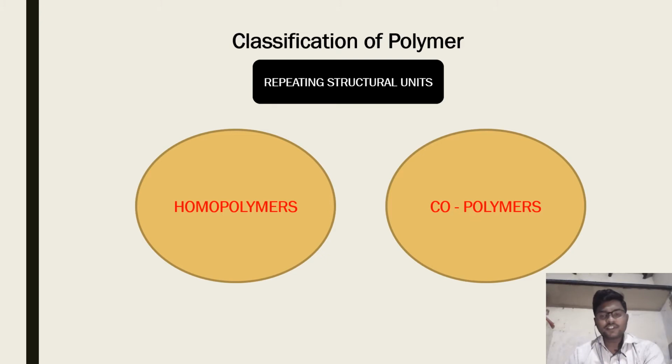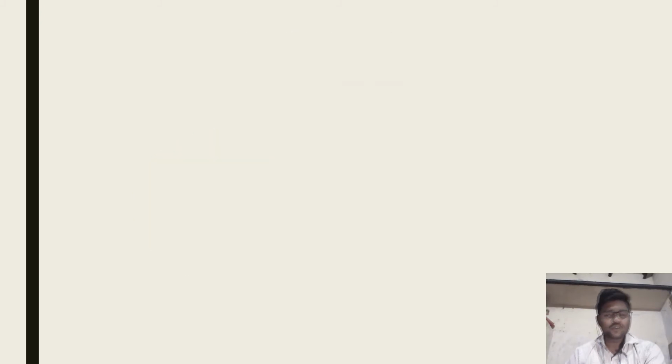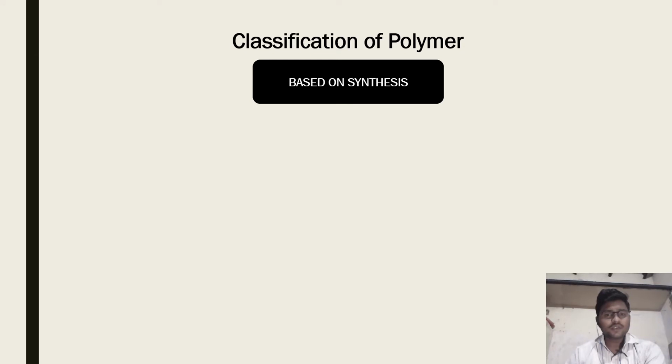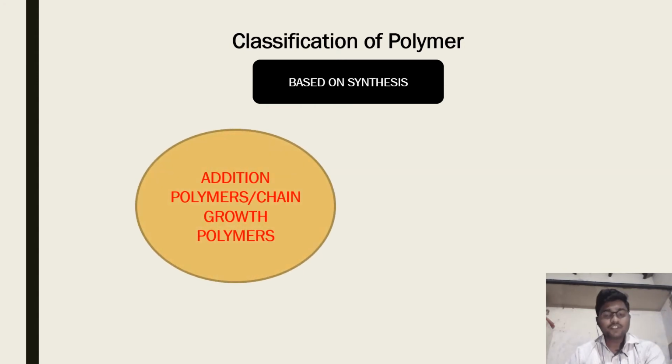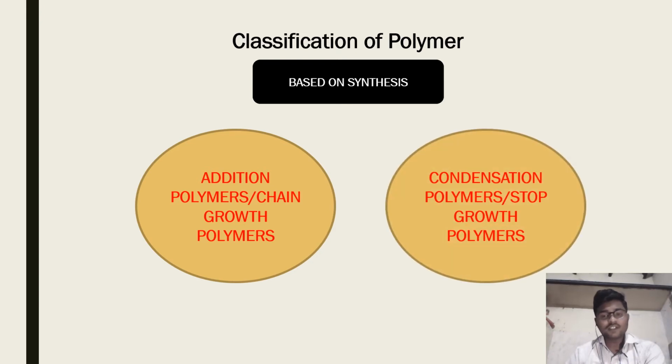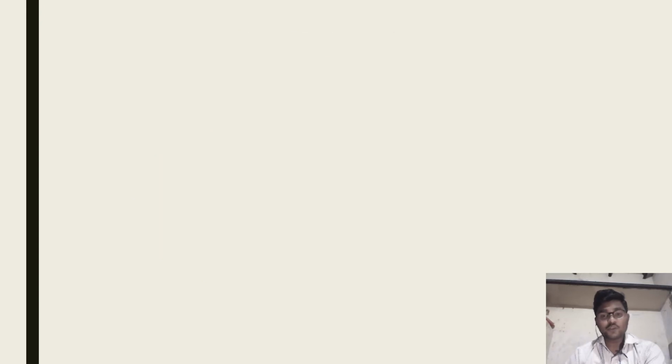In repeating structure there are two types. First is homopolymers and second is copolymers. Now next, polymers classified on a synthetic basis. First is addition polymers, also called chain growth polymers, and another is condensation polymers, also called step growth polymers.